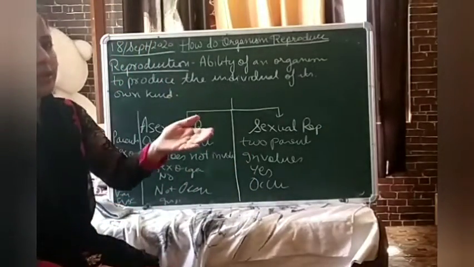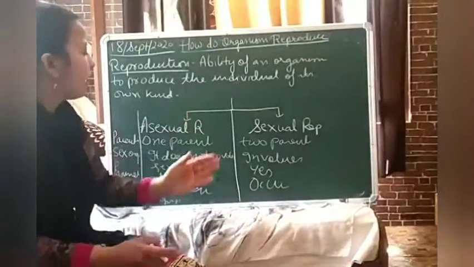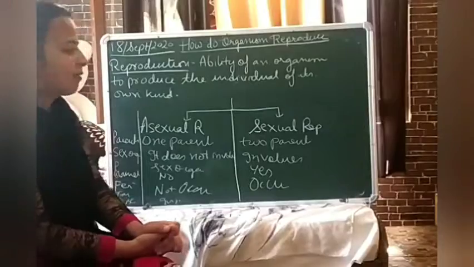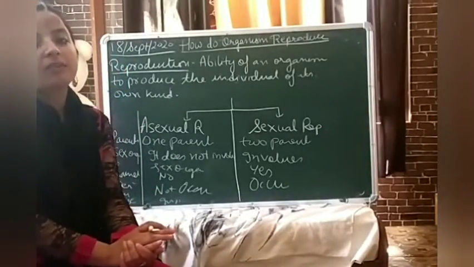In this we have just studied the definition of reproduction, DNA, and the different types of reproduction, that is asexual and sexual. I hope you have got a clear-cut idea, but if there is still any query, please feel free to call me.